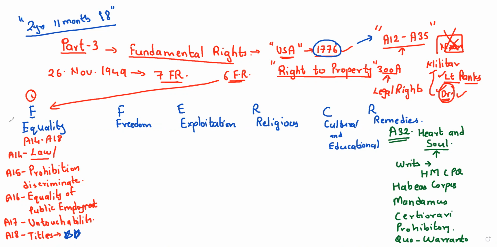Now, what are the expected questions from this right to equality, article number 14 to 18? Article number 17 deals with untouchability. Most of the time, your examination question is on untouchability. Got it? Next, article number 15 is prohibition on discrimination. The government cannot discriminate against any individual on the basis of religion, race, caste, etc. This is one important thing you should remember.